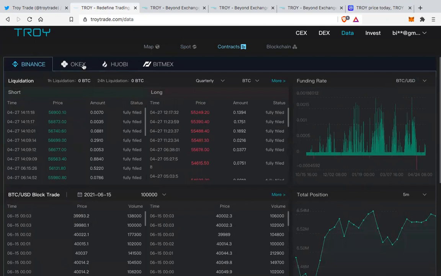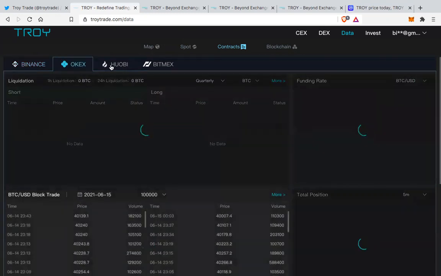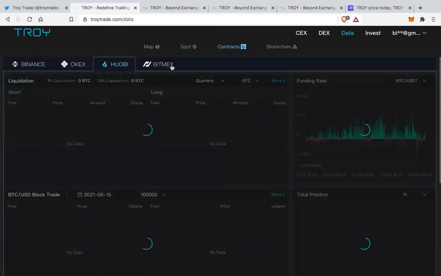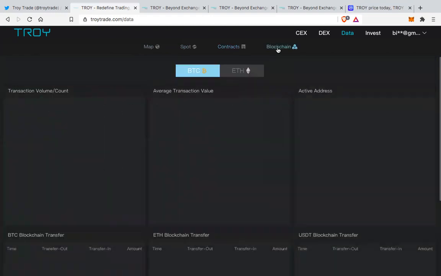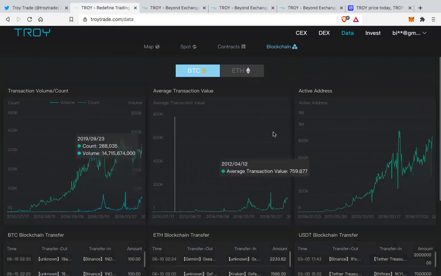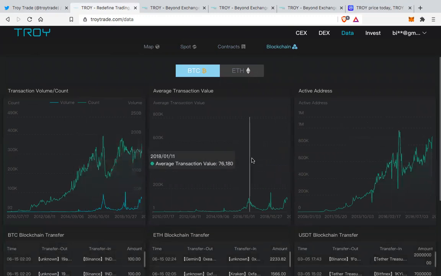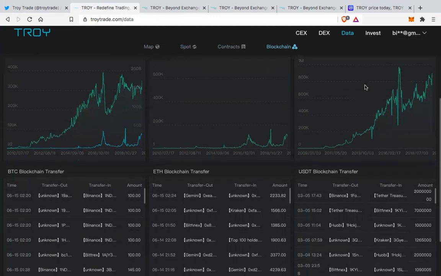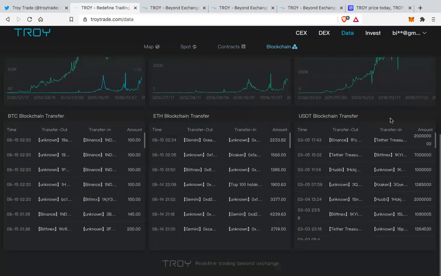And since it is available for multiple exchanges, this is a big bonus in my opinion. So there is Binance, OKX, UOB, and Bitmax. They also provide the blockchain data, as in how many active addresses, average transaction value, and transaction volume. They are currently giving this for three blockchains: Bitcoin, Ethereum, and USDT, that is Tether.